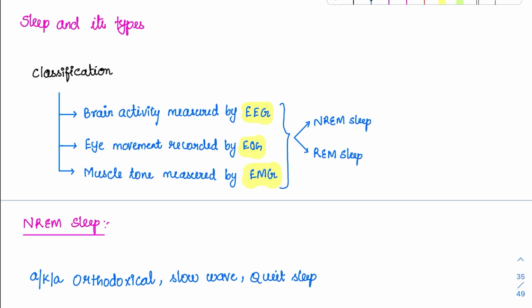But majorly the sleep is classified into two based on these activities. They are classified into NREM sleep and REM sleep. What is NREM sleep? It is non-rapid eye movement sleep. Then what is REM sleep? It is rapid eye movement sleep. So non-rapid and rapid eye movement sleep. In REM sleep, sometimes when you observe your partner or anybody at home, there will be continuous flickering of the eye movements. That's why it is called rapid eye movement sleep.